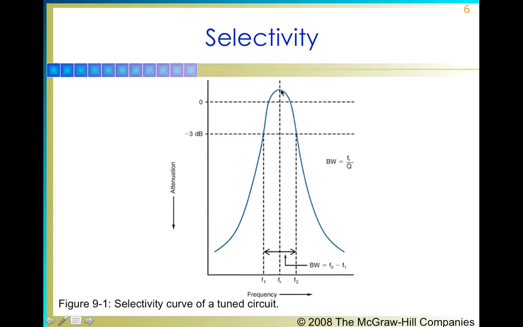And here you can see we have over here zero noise, so the signal is at its 100% amplitude, while at minus 3 dB range here the signal's amplitude is 70% of its maximum value. And from this point to this point we have the bandwidth, which is the maximum minus the minimum frequency, and the central point is the resonant frequency.